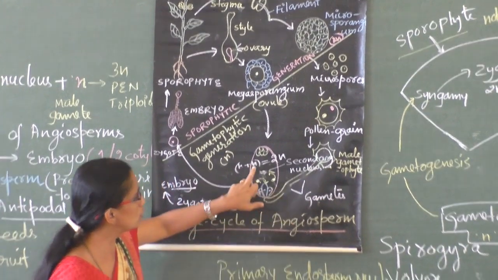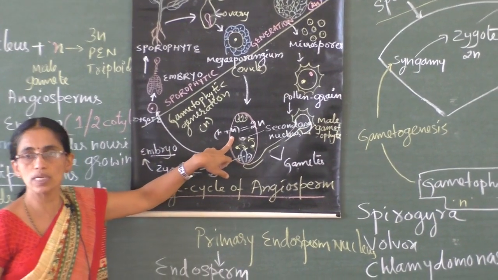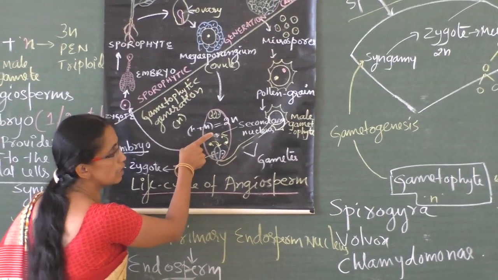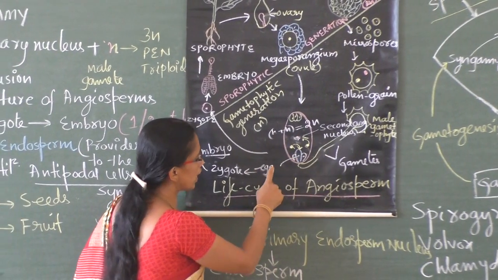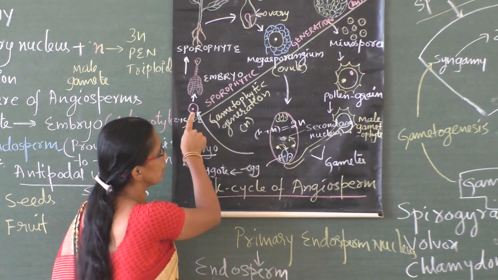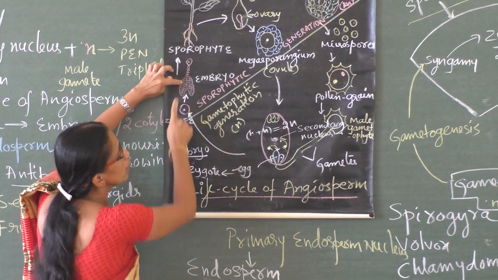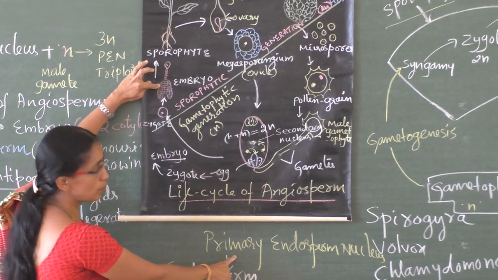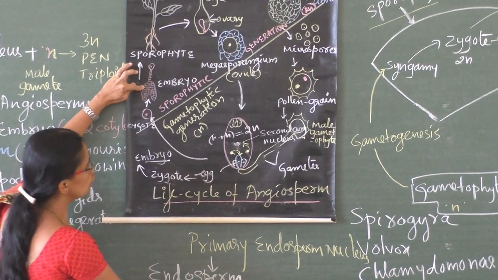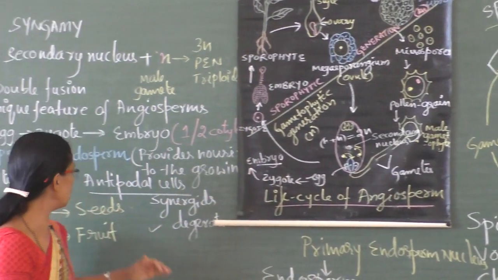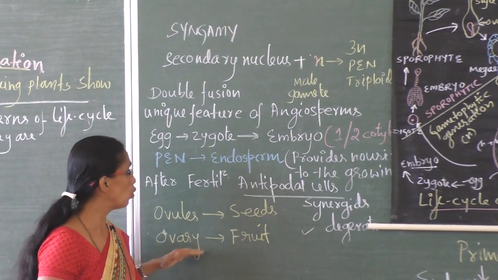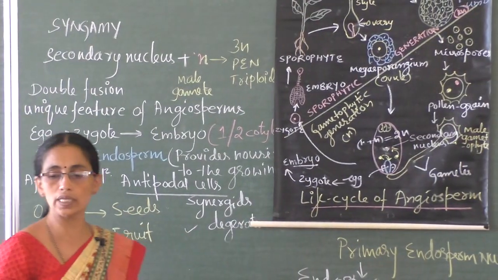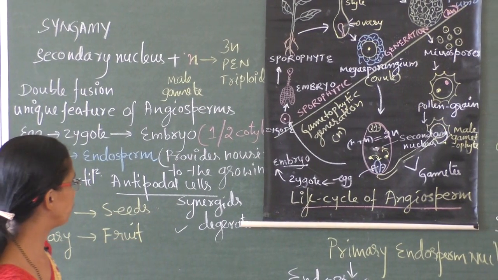Pollen tube enters into the embryo sac. What is embryo sac? Female gametophyte. It discharges the gametes. One fuses with the egg, another fuses with the secondary nucleus. Egg is changed into zygote. This is the zygote. Zygote grows and becomes embryo. Secondary nucleus changes into primary endosperm nucleus, which changes into endosperm. When all these changes occur, ovule changes into seed and ovary changes into fruit.